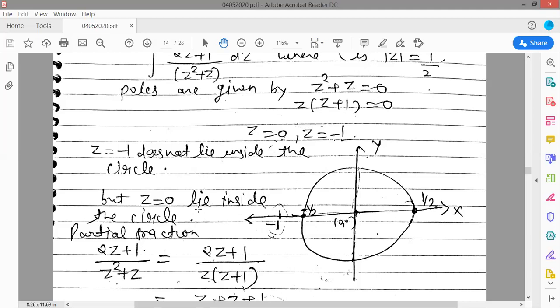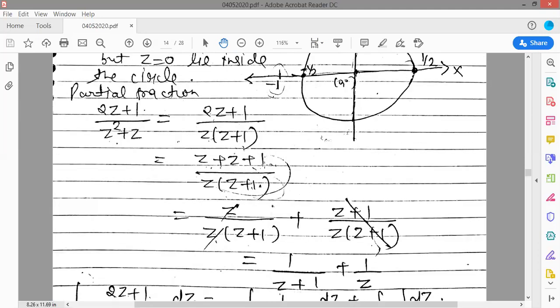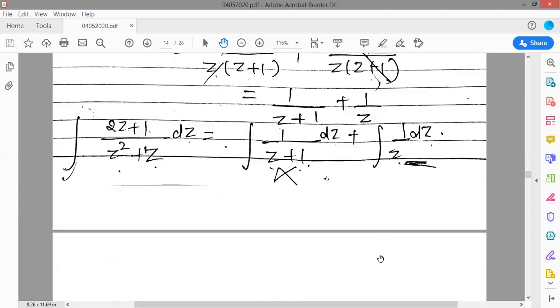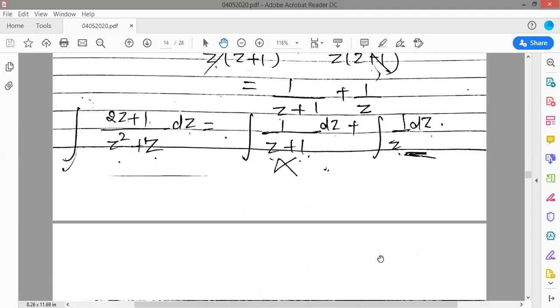So first of all convert this into partial fraction form. So you can write it as 2z plus 1 upon z into z plus 1, just separate these two terms, so z plus 1 cancels out, or you can use your previous method to convert into partial fraction form. So which one lies inside the circle?